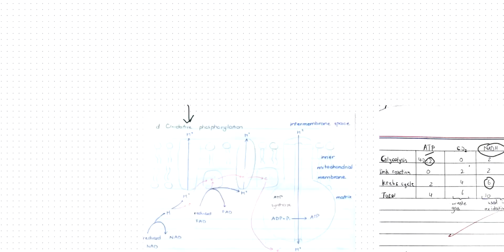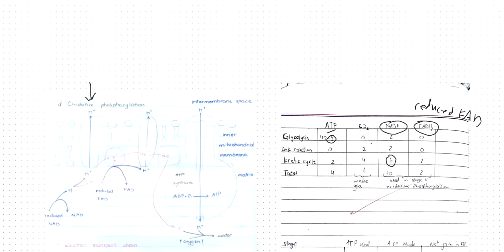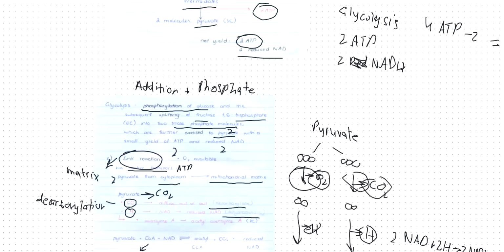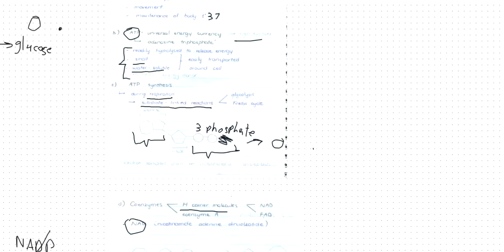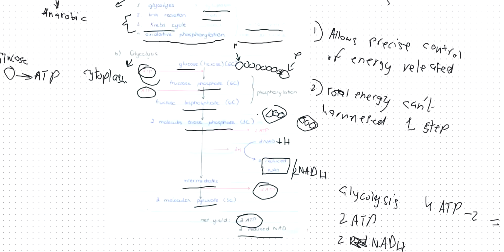All of these NADH are taken from the mitochondrial matrix to the place where oxidative phosphorylation is happening. So the NADH that are produced will go on to the place where oxidative phosphorylation happens. And I explained earlier, where is it? Yeah, here.